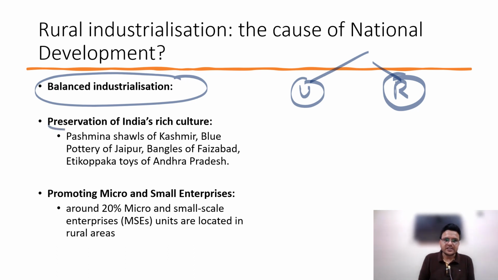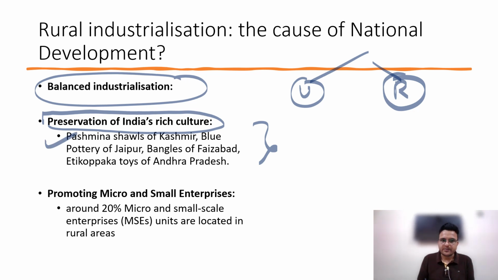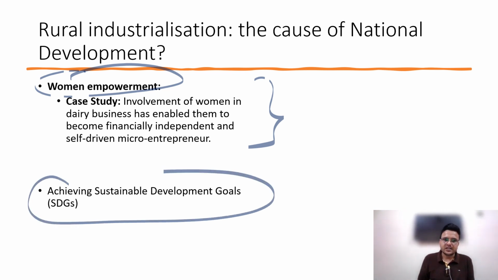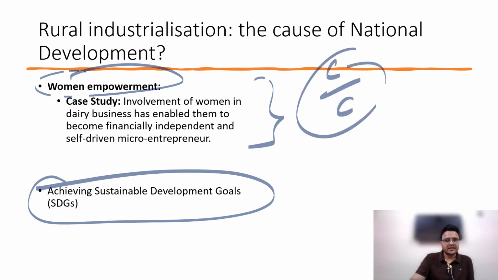Then preservation of India's rich culture. Through rural industrialization, we can protect and conserve our heritage, like Pashmina shawls in Kashmir, blue pottery in Jaipur, and bangles of Firozabad. All those things are going to be protected. Then promotion of micro and small enterprises. All these points we can write. Then women empowerment. You can write the case study of women empowerment also, because women are generally involved in the rural economy, and it helps achieve sustainable development goals. So we have some causes and some consequences of rural industrialization.